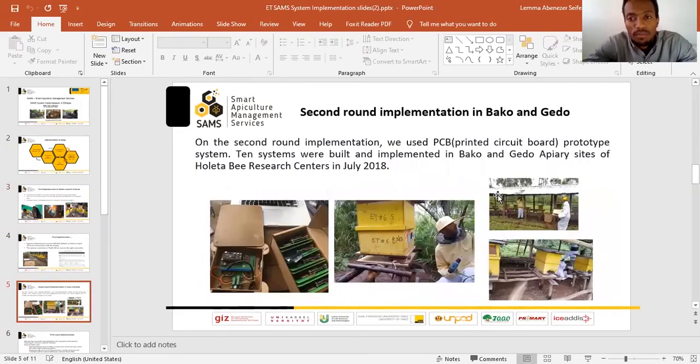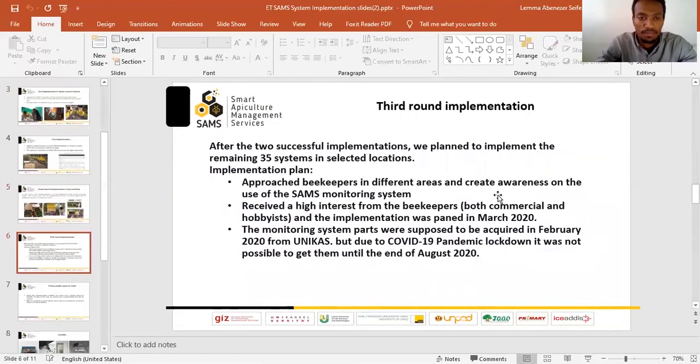The second round implementation took place in Bako and Gedo. For the first round, we used the breadboard and jumper wires, but we improved that and used the PCB printed board. We implemented about 10 systems in Bako and Gedo in July 2018.